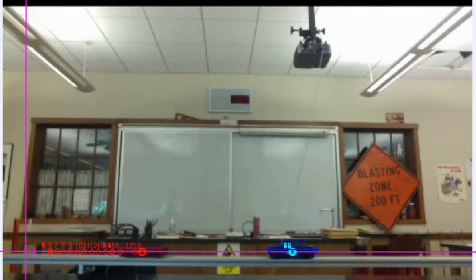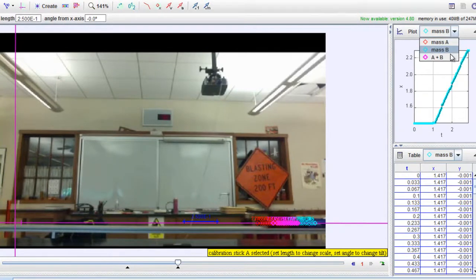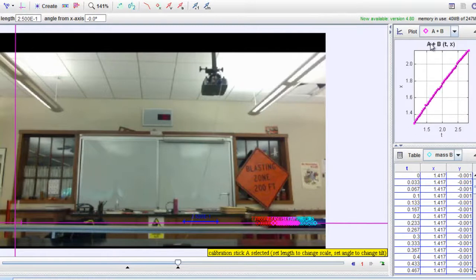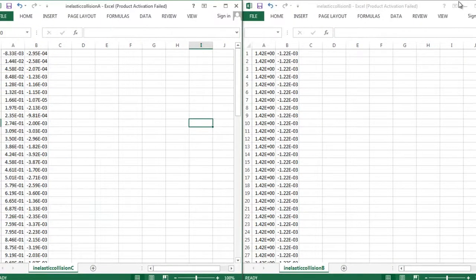I chose the origin to be where car 1's center of mass starts. The calibration length is set to be 0.25 meters, which is the length of the cars. On the right here is the data and the graph for just car 1, car 2, and both together. I took all this data on the right and made CSV files for both cars individually so that it can be read into the code, which I'll show later. Both of these files have the x and y components for each car.